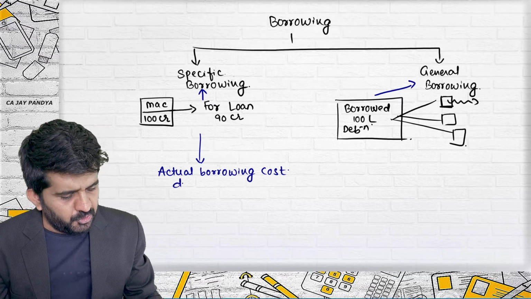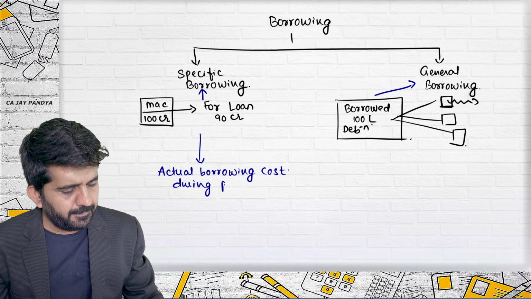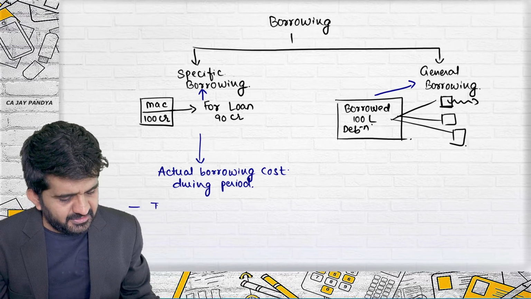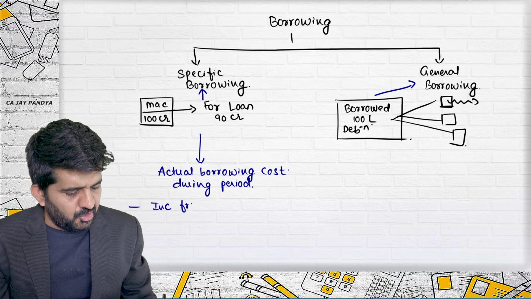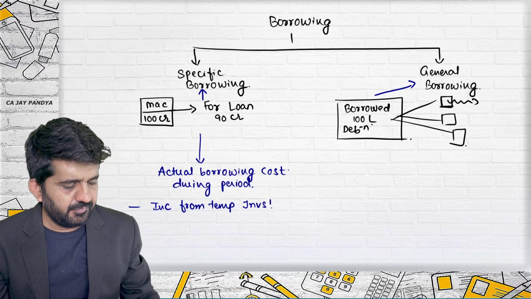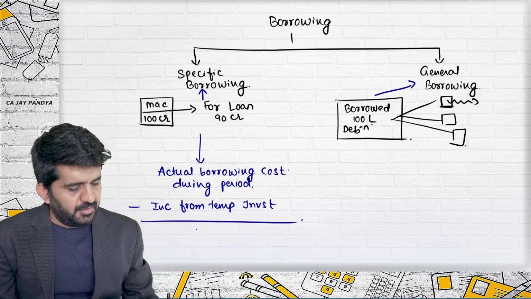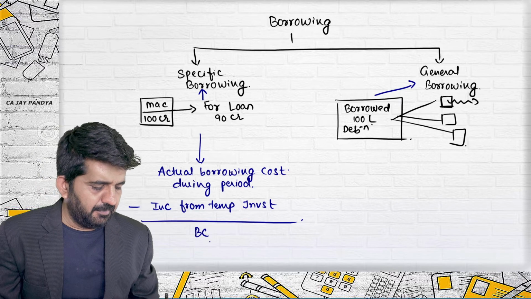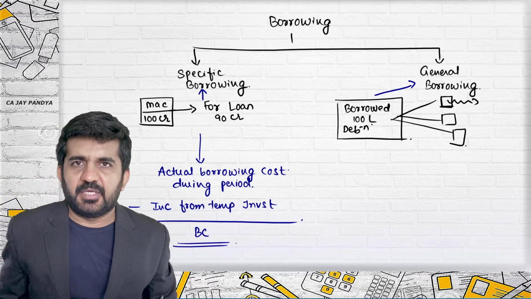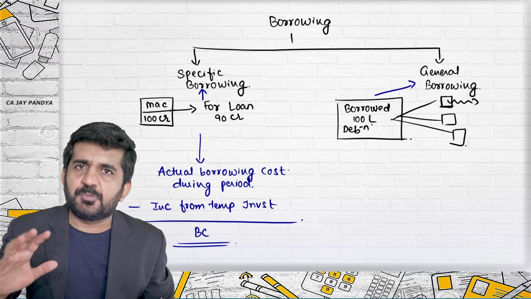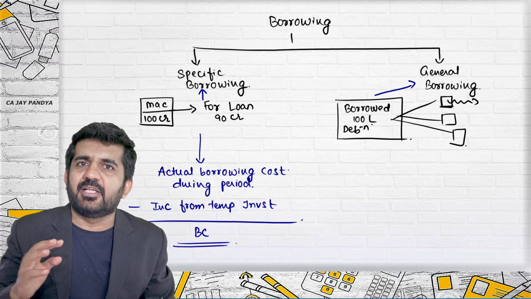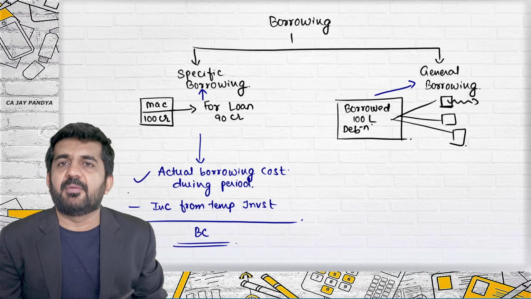Actual borrowing cost during the period under consideration, minus income from temporary investment. The answer will be my borrowing cost. See, what does this mean? I have borrowed the money specifically for the asset. Now I will be purchasing the asset. The interest will be added in my borrowing cost.